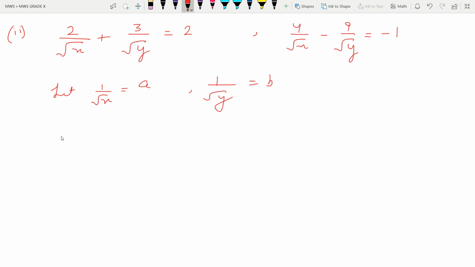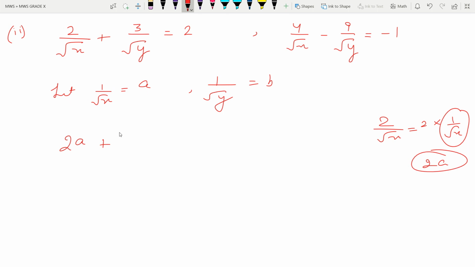Here 2 is in the numerator, so we'll write 2 in the numerator, and this 1 by root x will become a. Let us write here a in place of 1 by root x. If you're not able to understand how I am saying 1 by root x, then you can look to this side once. 2 by root x can be written as 2 into 1 by root x, and this I have assumed a, so it is now 2a. This way I am writing. Then plus 3b is equal to 2. So this is the first equation.